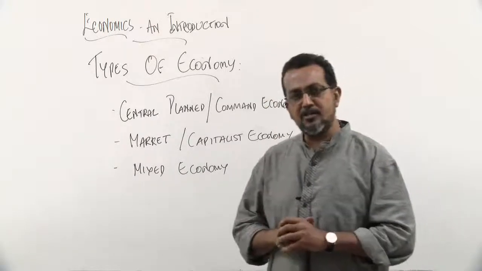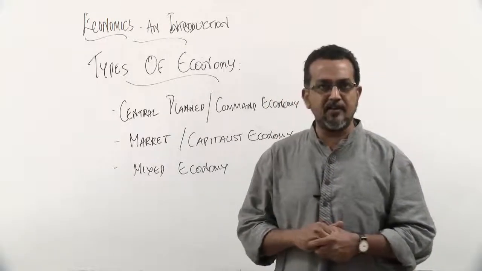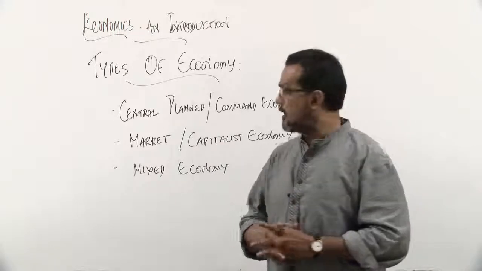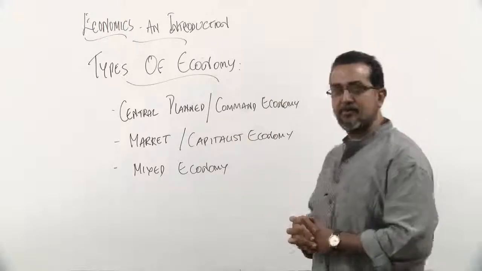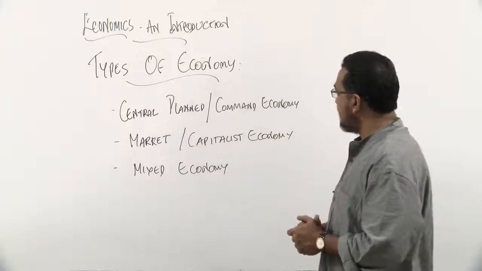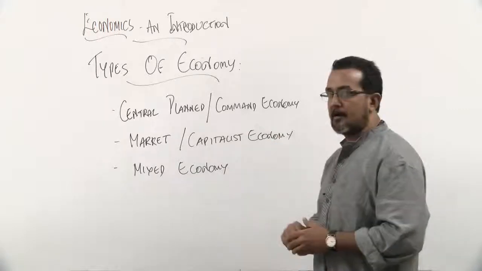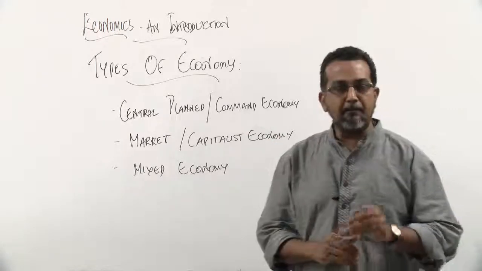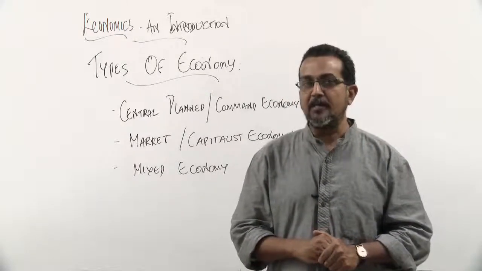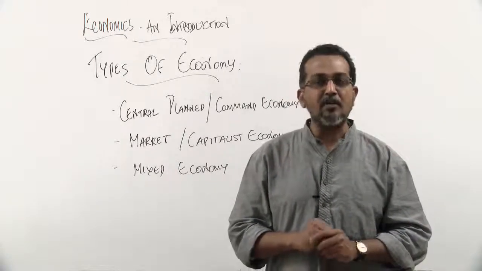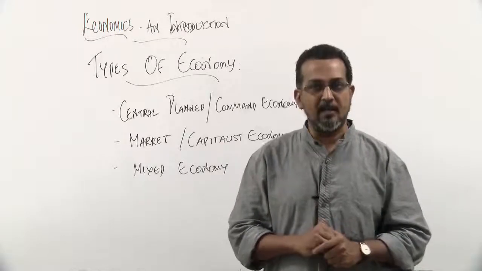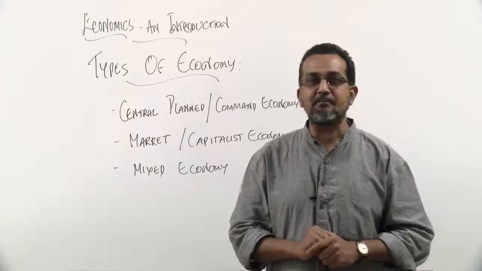Now, the countries of the world have been classified into various types of economic systems, broadly into three types of economy. First one, the central planned economy, also called a command economy. A centrally planned economy or a command economy is a system where the government takes all decisions related to the production and consumption of wealth. There is no free enterprise.